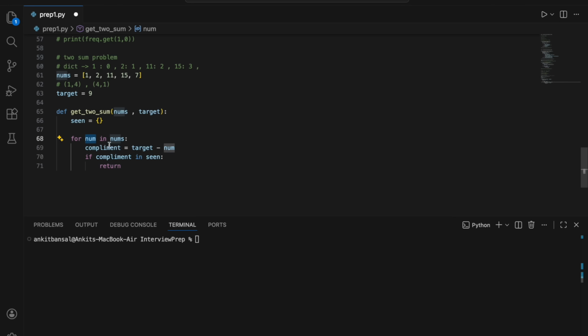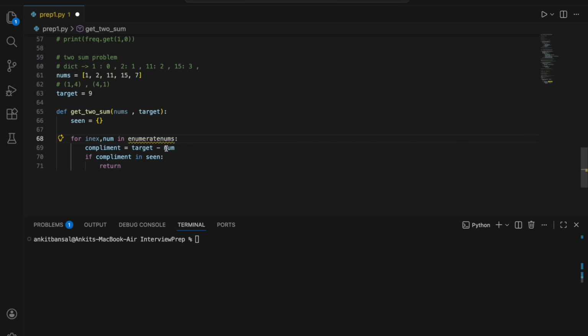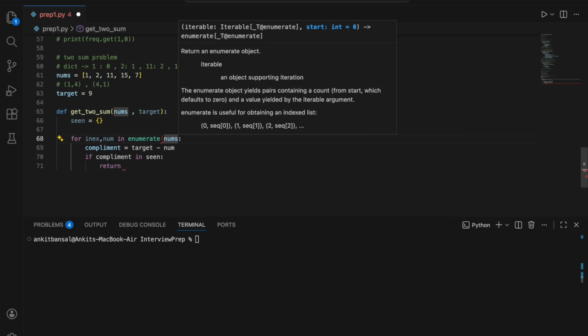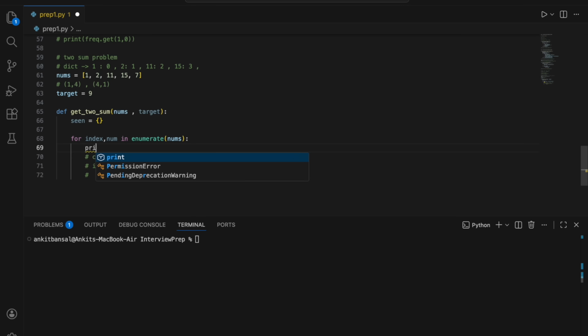Now here I don't have an index. If you see, I'm just checking num, so it will give me 1 to 11. I need an index also, so I can say index comma and I will say enumerate. What enumerate will do, it will give me index as well as the value. Maybe I can show you quickly. Let me just comment it for now. I want to show you what it gives me, so I will say print